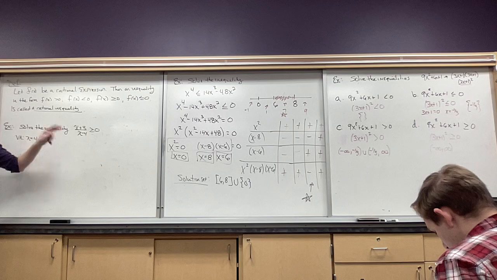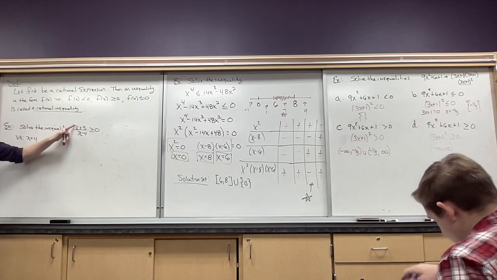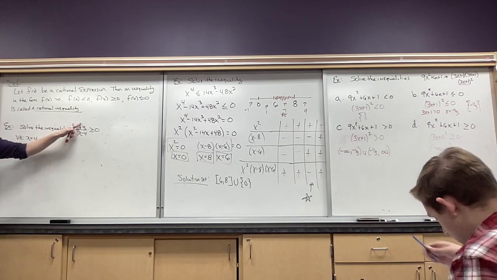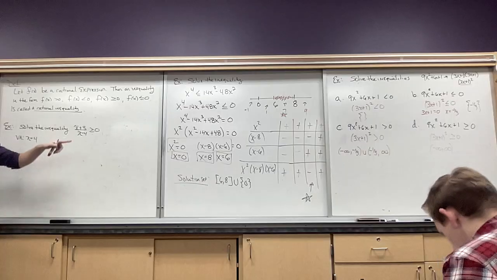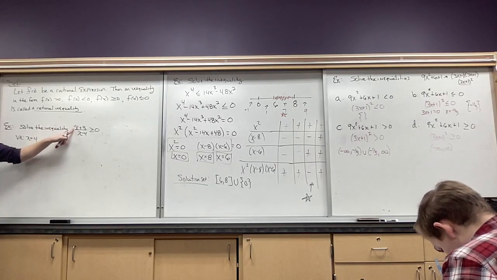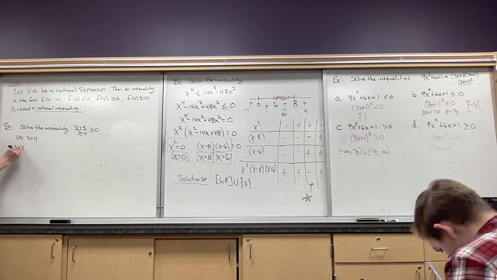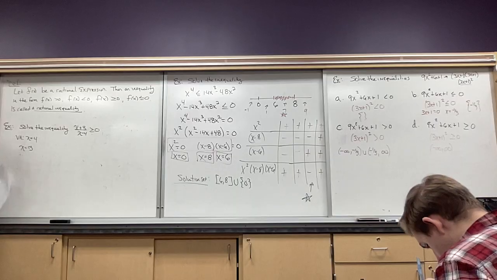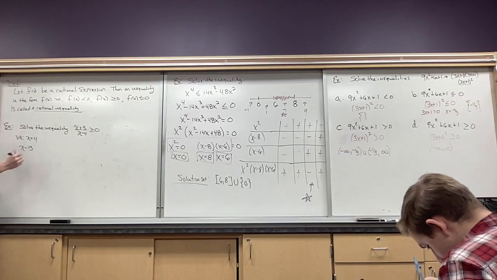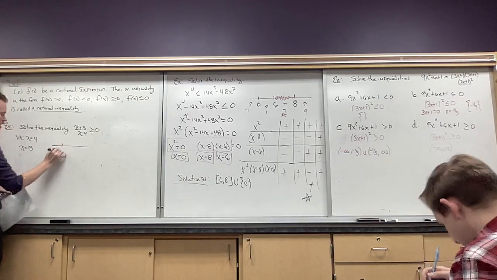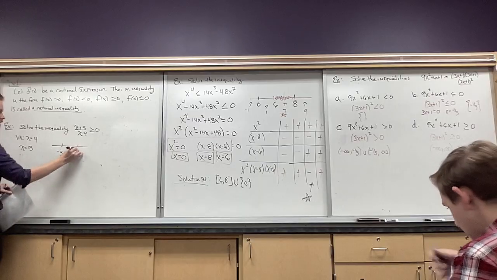Now there's an equal to symbol here. So what could make this 0? Well, think about it. If the numerator is 0, the whole fraction's 0, right? So what would make the numerator 0? What x value? -3. So that's going to be my boundary points. Those are the points I'm going to use to find my solutions. So we have here -3 and 4.